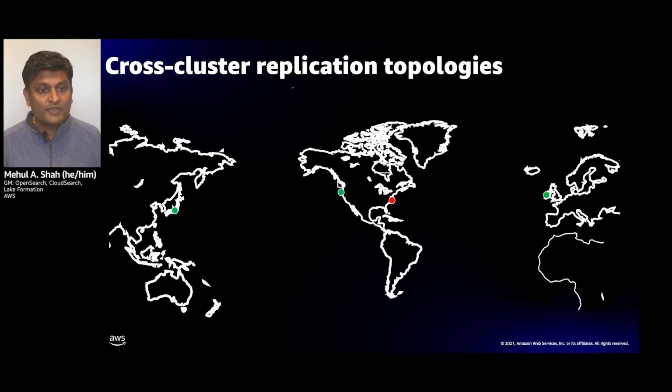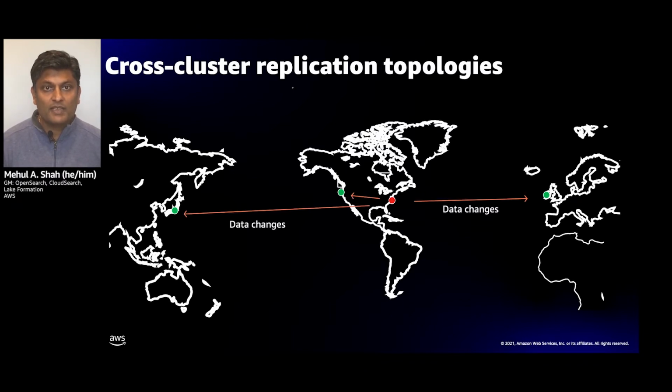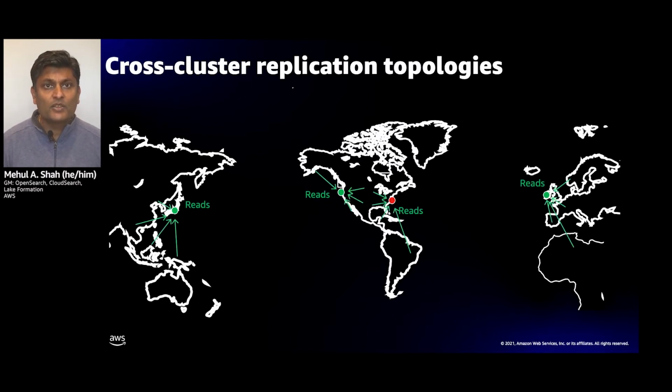Another common topology we see is one-to-many, where there's a single cluster where you're doing all your writes. In this case, the cluster is sitting in the US East 1 region of the globe. And then the data changes are getting propagated across the globe to the Pacific, to Asia, to Europe. And then the applications that are local to those areas are using those search clusters to serve the needs of their users. And the latencies get much, much shorter and faster.